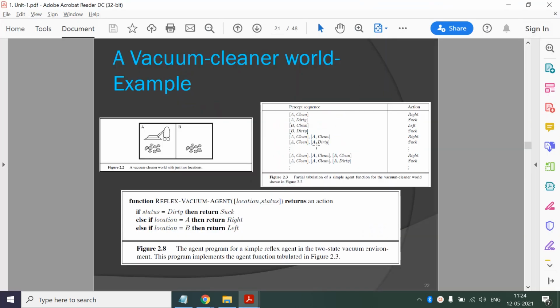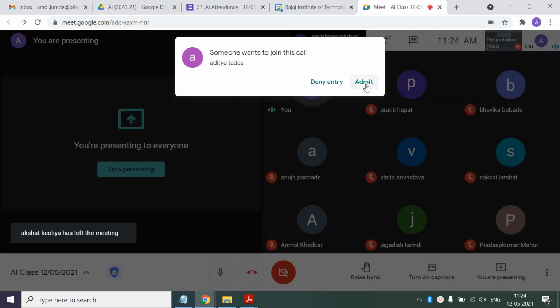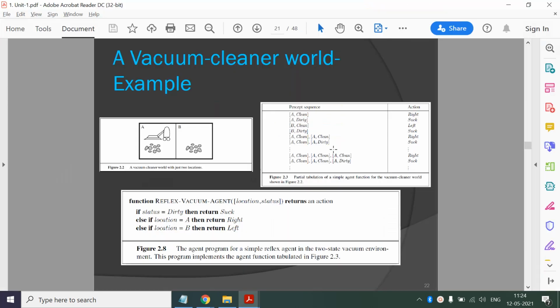So at the start, this agent function, this table, will be empty, and as soon as it gets the input, we'll start filling the entries in this table. Okay, so the first entry can be clean. What we have to do, if we have a clean block, is move to the right block, right? So the action will be right. Then if block A is dirty, then we can perform the action suck. Okay, now this is for the first input.